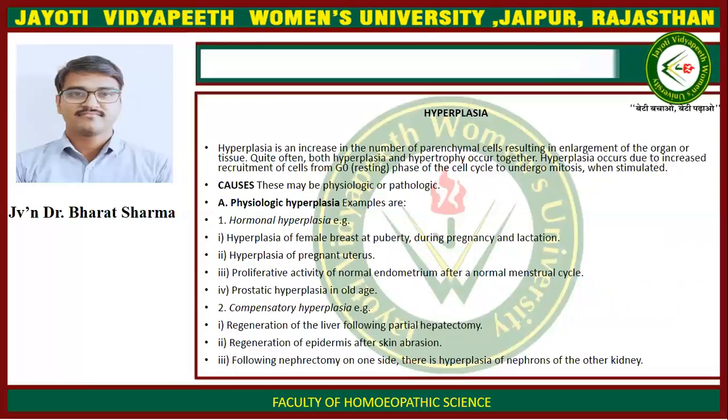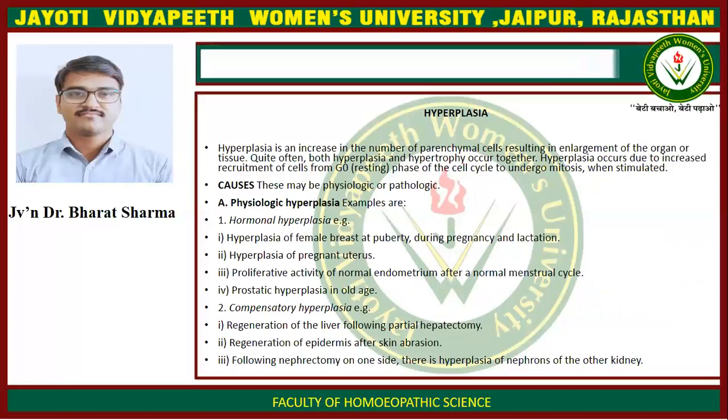Hyperplasia. Hyperplasia is an increase in the number of parenchymal cells resulting in enlargement of the organ or tissue. Quite often, both hyperplasia and hypertrophy occur together. Hyperplasia occurs due to increased recruitment of cells from the G0 phase of the cell cycle to undergo mitosis when stimulated.